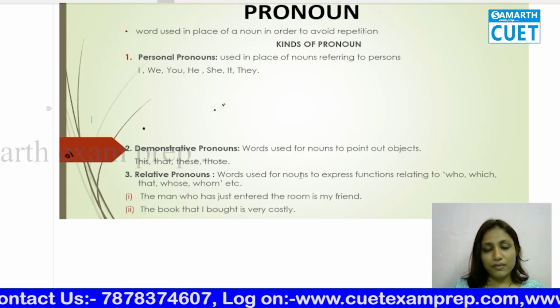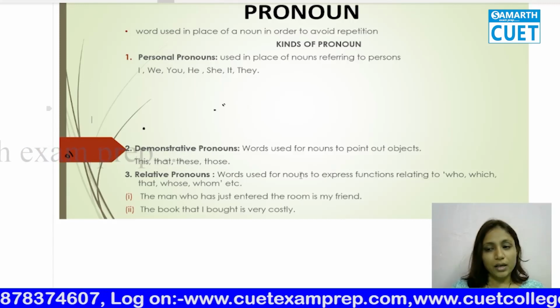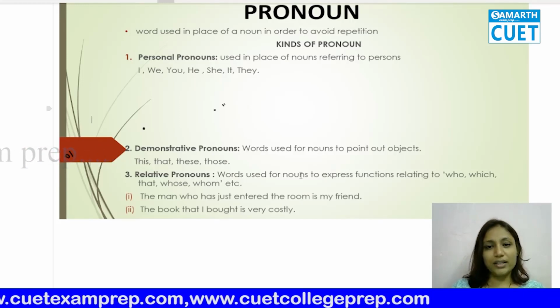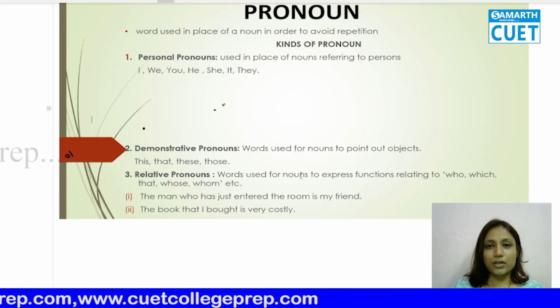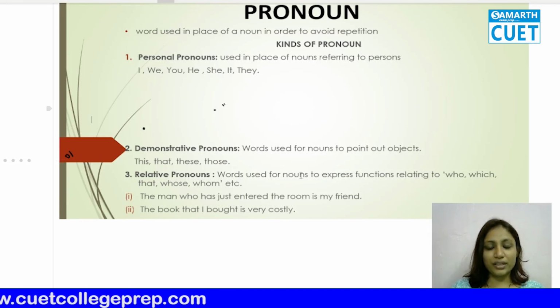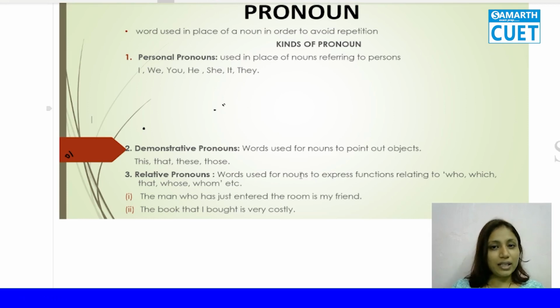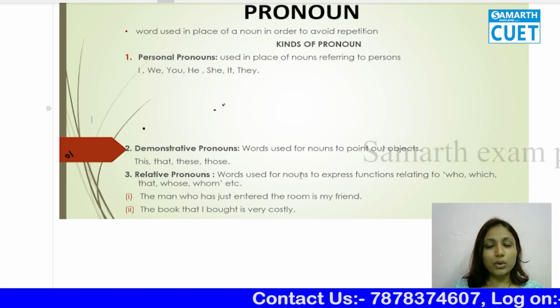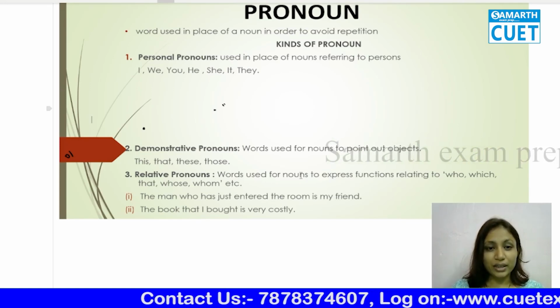In the same way, if I tell you my name is Aditi, Aditi teaches English, Aditi is teaching pronouns today, there can be two different Aditis. The first sentence tells you that my name is Aditi. Then, Aditi teaches English and Aditi is teaching pronouns today. It is not very clear whether the second or the third sentence is about me, because who will talk about themselves in the third person?